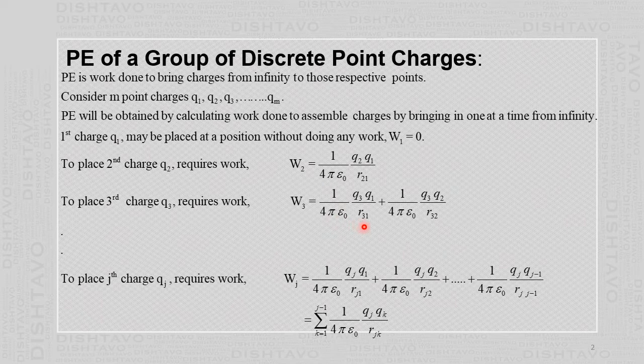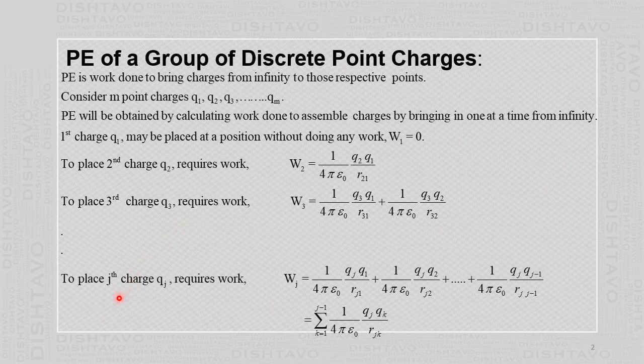Besides this, Q3 has to also do the work against charge Q2. Using the earlier definition of the work done, charge into potential, the charge here is Q3 and the potential is due to Q2, 1 upon 4 pi epsilon 0 Q2 by R32. So the total is 1 upon 4 pi epsilon 0 Q3 Q2 by R32. So this is the W3. Then like that you can bring the fourth charge Q4, fifth charge Q5.